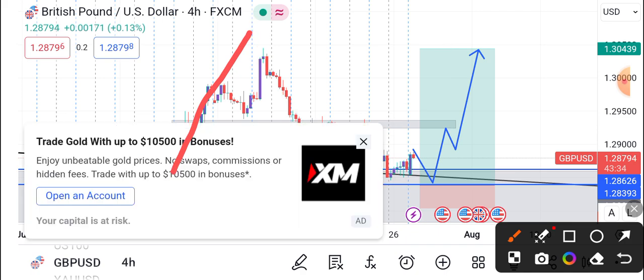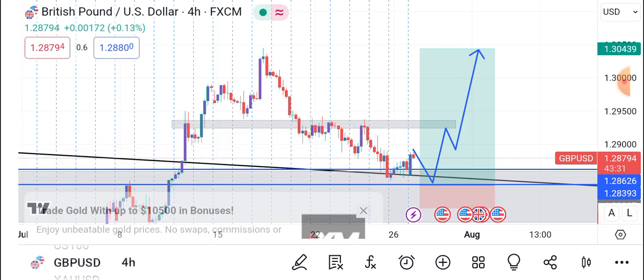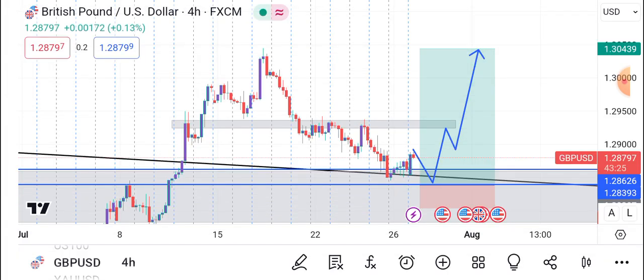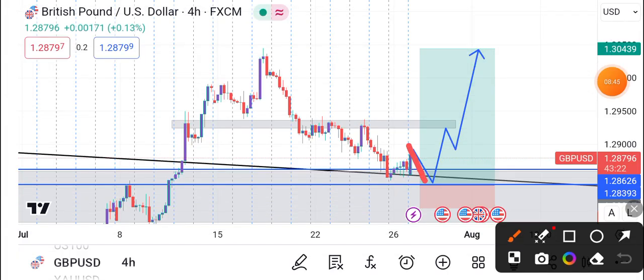But with the dollar index slightly pulling back to the upside currently, it means that here we have the GBP price that I marked that line with the path. I believe that we are going to pull back here to test the previous zone. You see this zone there, we're going to test it before we buy. Don't make a mistake. I'm seeing it. So remember, we buy low, we sell high. So we need to get this pair to go as low as that before we take our buys, right? So this is what I'm looking for. We go down to the 1.28626 region. From there we take our long buys.